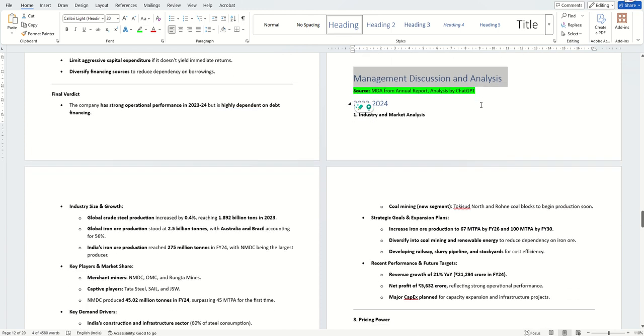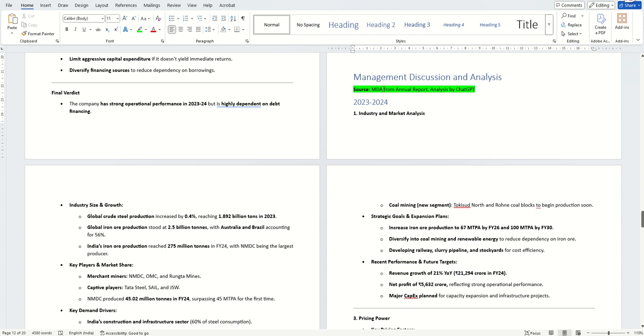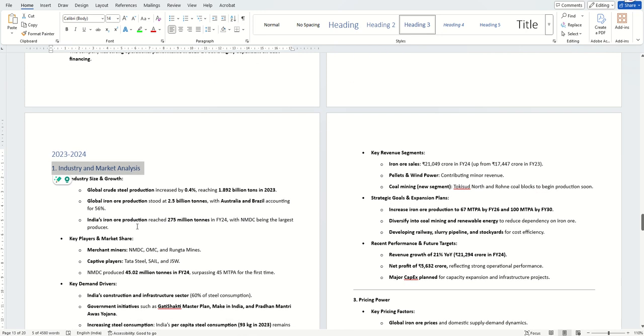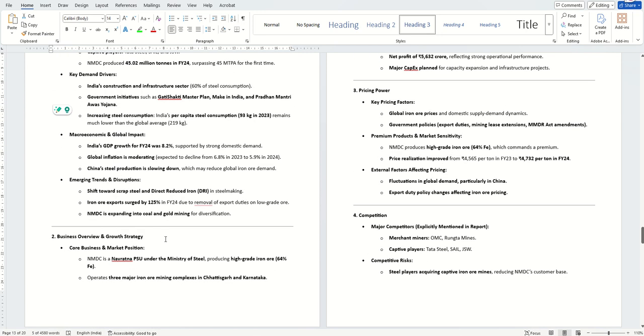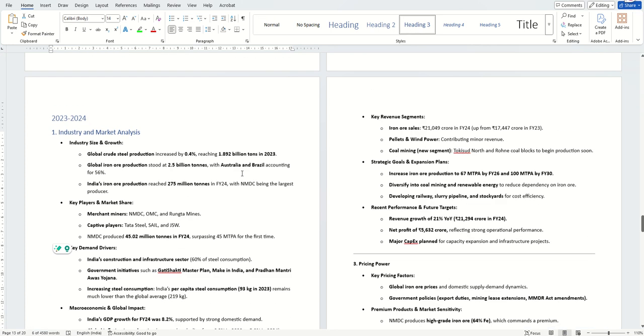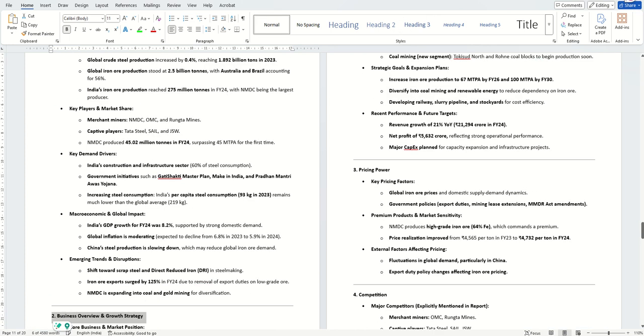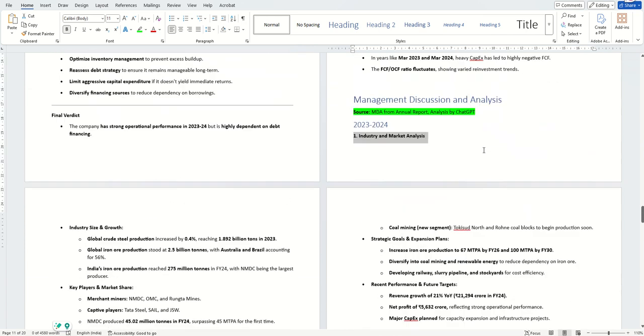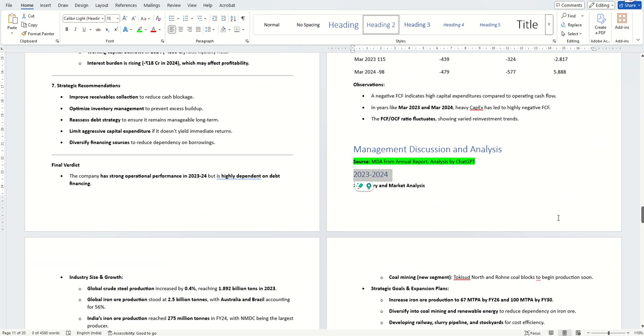Here the source was management discussion analysis from the annual report, and the analysis was done by ChatGPT. If you want to make it a little finer, you can give another heading also, like heading 1, 2, maybe industry and market analysis 3, then business and growth strategy. You can give subheadings if you wish. So I'm undoing that. After the management discussion analysis, what you'll be tagging is which year you picked that up from. Which year of the statement are you referring to?